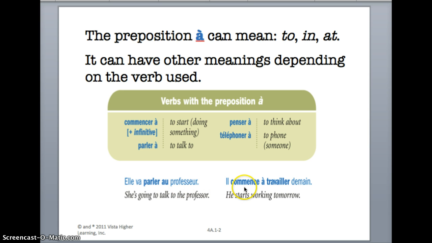Another example here shows commencer à in action. You use an unconjugated verb after commencer à just like you would any other unconjugated verb. So first verb is conjugated, second verb is not.